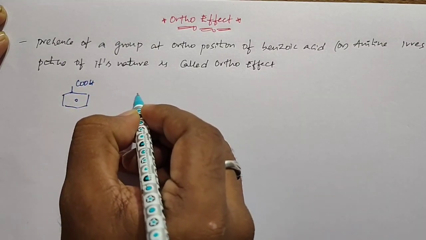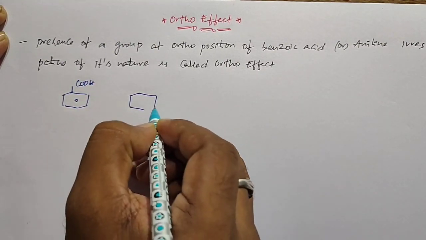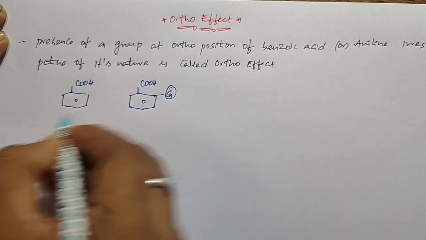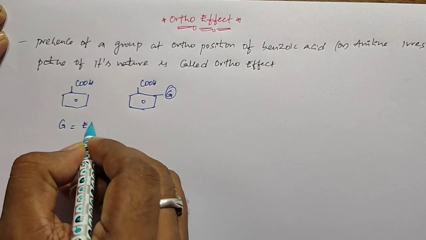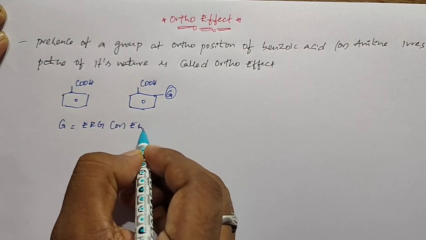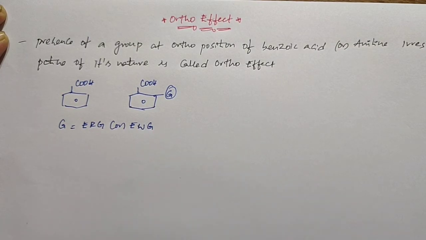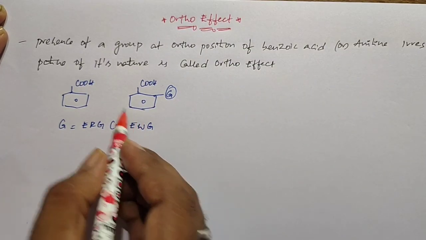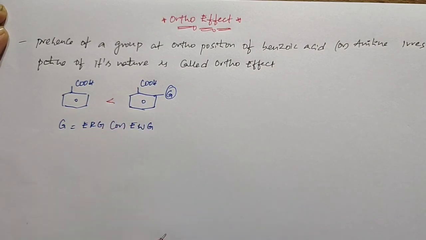So for your better understanding, suppose this is the benzoic acid and this is an ortho substituted benzoic acid. Here the group is taken as whether it is an electron releasing group or electron withdrawing group. When an electron releasing group or electron withdrawing group is present at ortho position of benzoic acid, it increases the acidic nature of benzoic acid. I mean the ortho substituted benzoic acid is more acidic than benzoic acid.